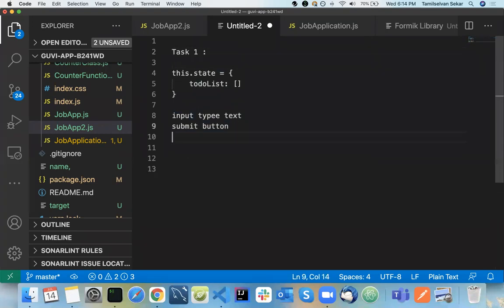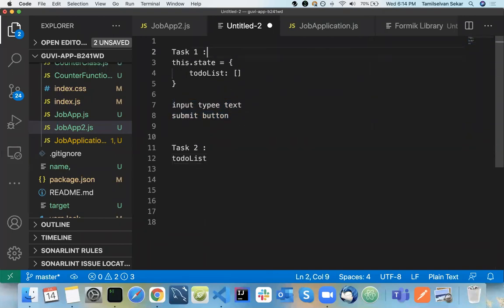Task 2 is, you have pushed all your array to your to-do list, right? So you pushed your to-do list. You should display all your to-do list below this particular form. So that is your task.